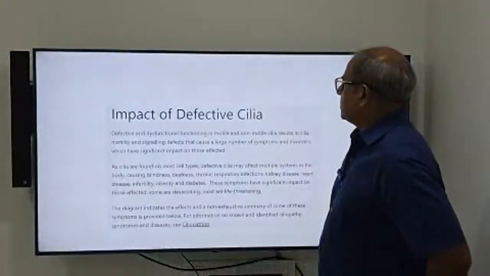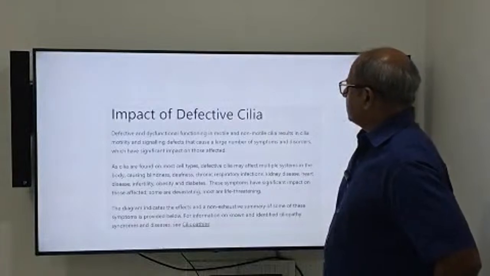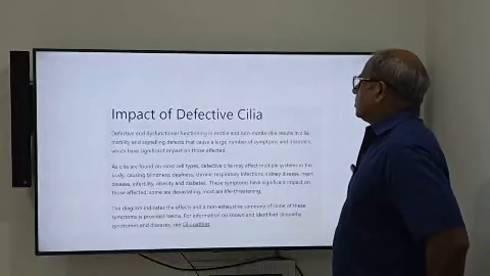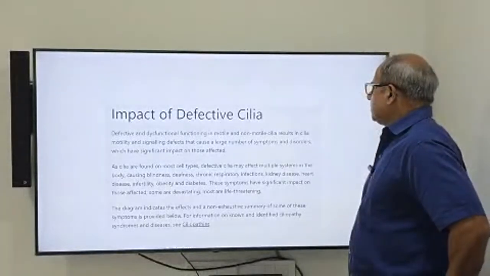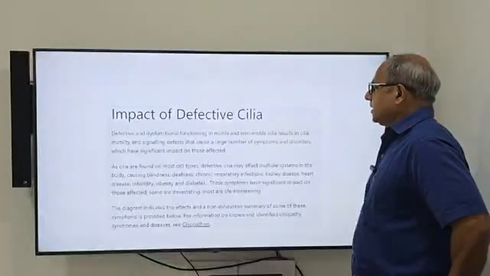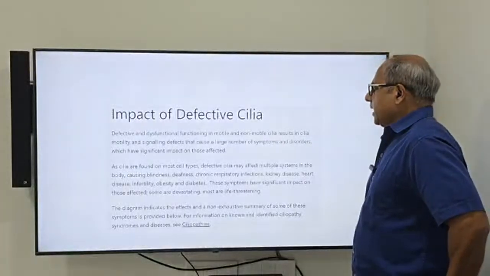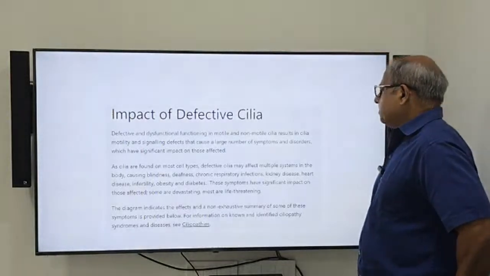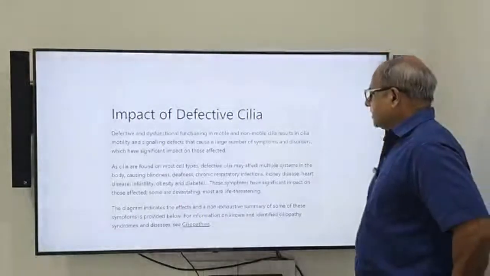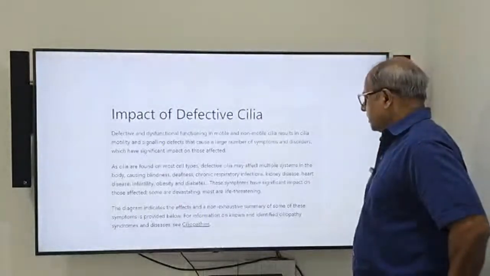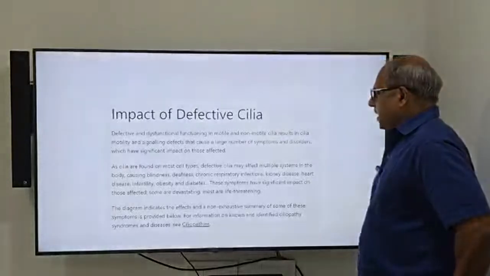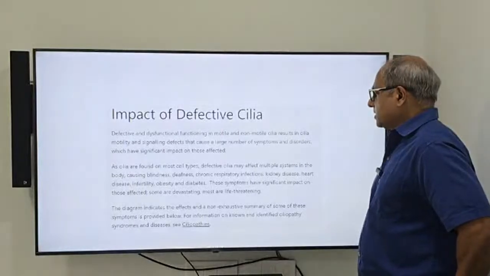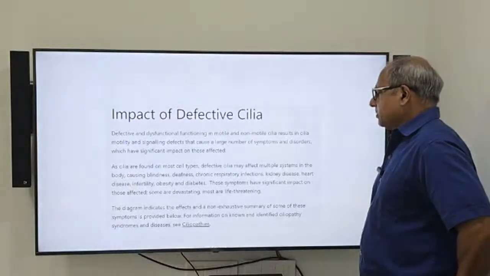Defective and dysfunctional functioning of motile and non-motile cilia results in cilia motility and signaling defects that cause a large number of symptoms and disorders with significant impact on those affected. As cilia are found on most cell types, defective cilia may affect multiple systems in the body, causing blindness, deafness, chronic respiratory infection, kidney disease, heart disease, infertility, obesity. Some are devastating, most are life-threatening.